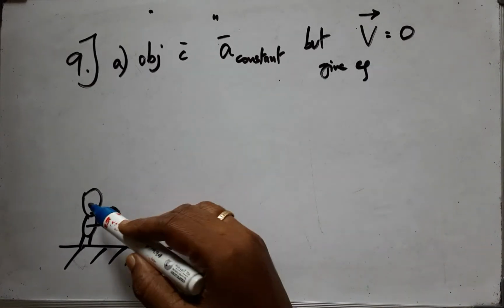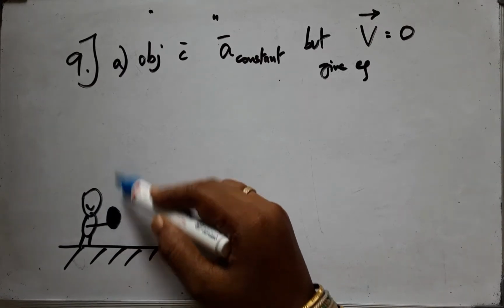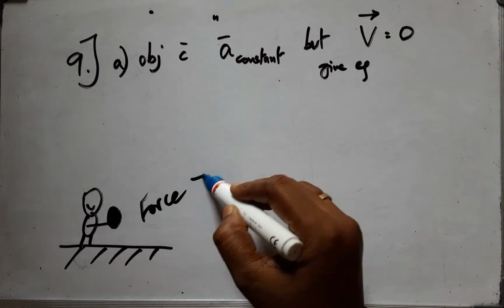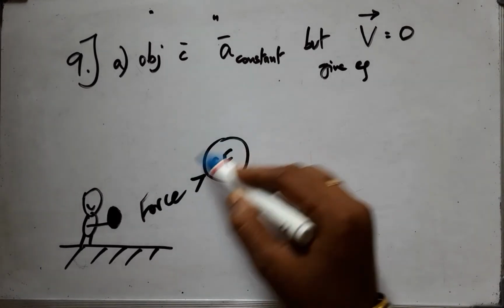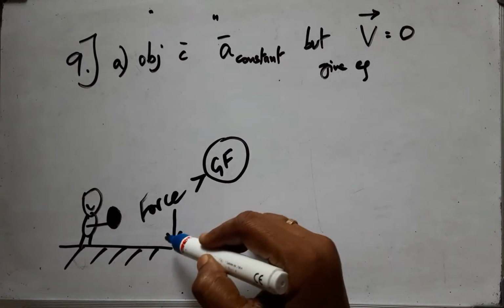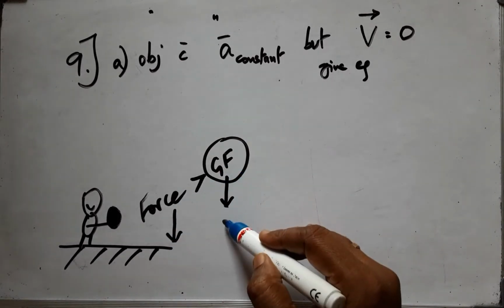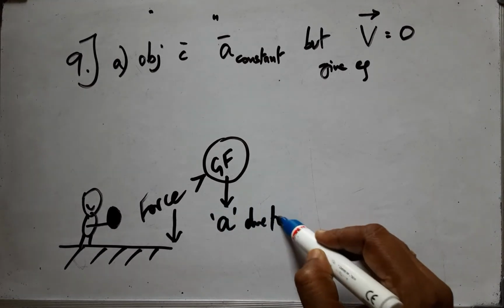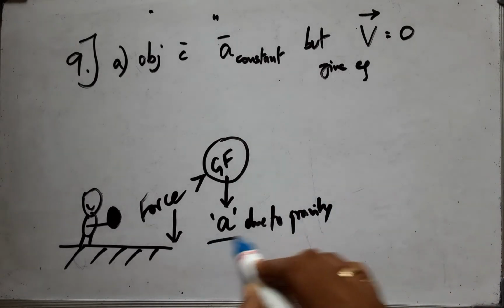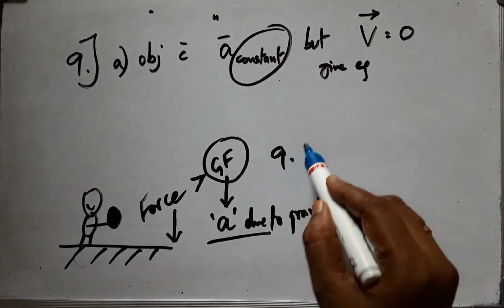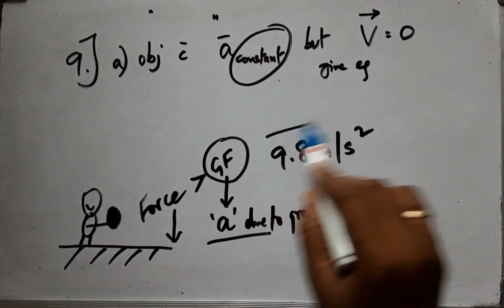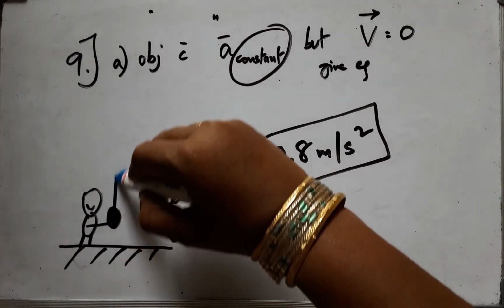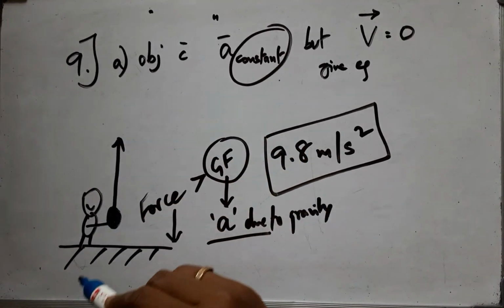He is asking. Yes. If a person throws a ball in the upward direction, it requires some kind of force which is greater than the gravitational force operating in the downward direction. Understand? And this gravitational force acting in the downward direction is called acceleration due to gravity. This is always a constant. It is usually 9.8 meters per second square. This value doesn't change.